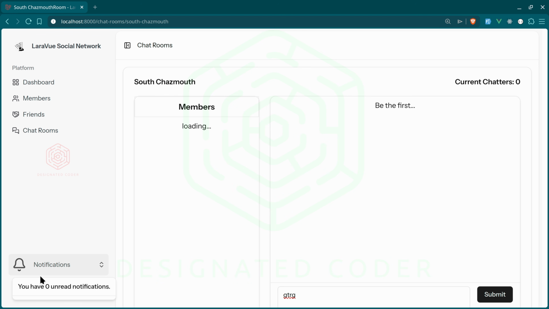We also have notifications. We have a notification list down here. We have unread. If we do get notifications, then they'll be displayed here. We'll be able to read them. We'll be able to delete them. We'll be able to go to them or whatever and have that.